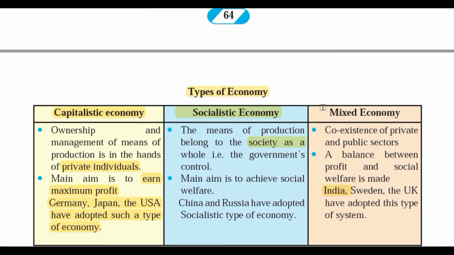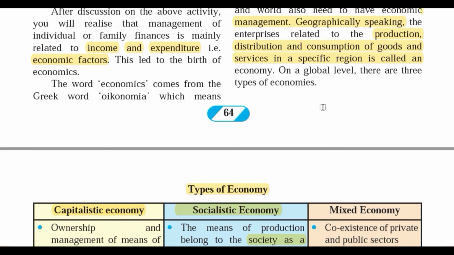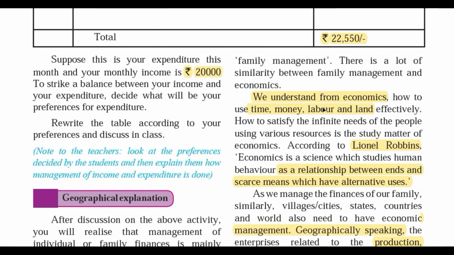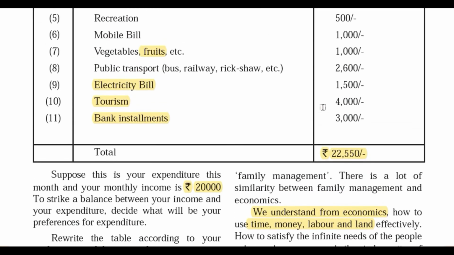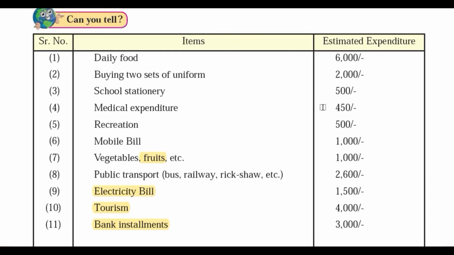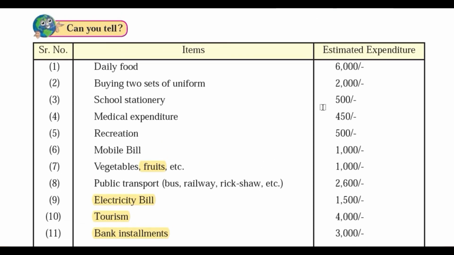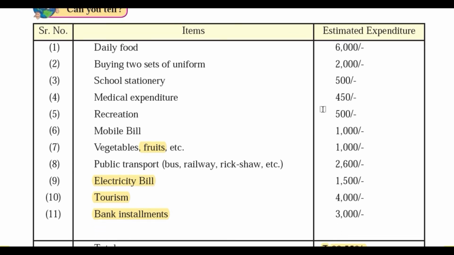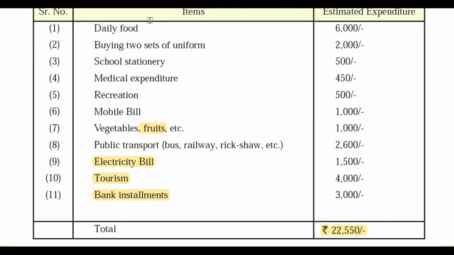I hope you have enjoyed the lesson. You have understood the terminologies of economics, the basic concepts of economics, and how to manage the daily finances or monthly expenditure of a particular family. We discussed how to prioritize different activities so we can balance our income and expenditure.